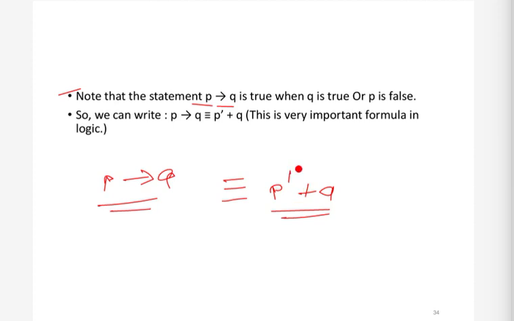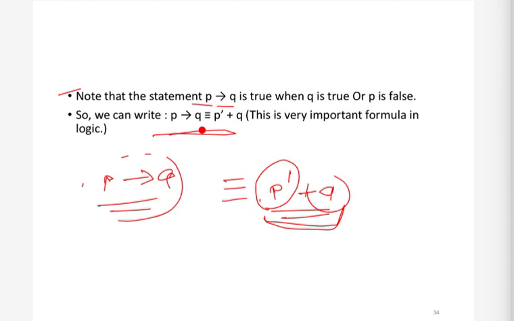Okay, so we know that this is the behavior of the implication operation. This is a very important formula. This statement, P implies Q, can also be written like this. So basically this statement is equivalent to this statement. P implies Q is the same as P dash plus Q. This P dash plus Q actually says that either P is false or Q is true.